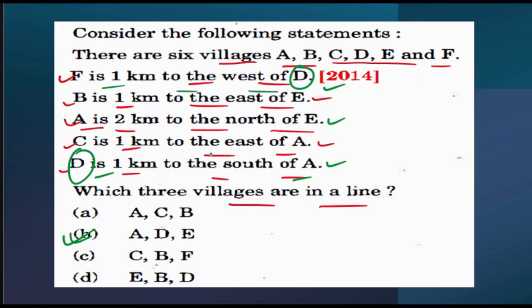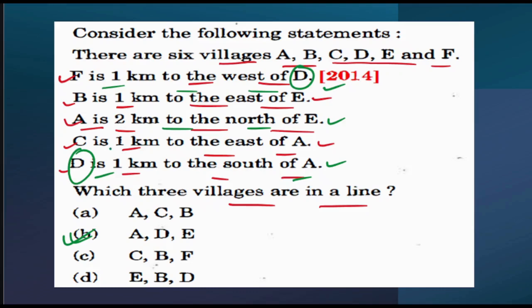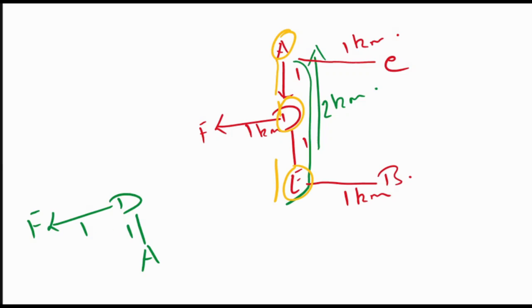Fine. Next part is A is 2 kilometers to the north of E. Sorry, D is 1 kilometer to the south of A. Okay, so D is 1 kilometer to the south of A. That means south of A, that means this one. Yes.